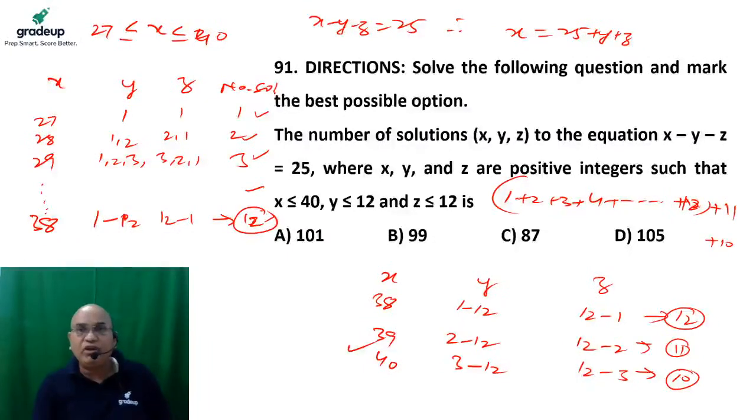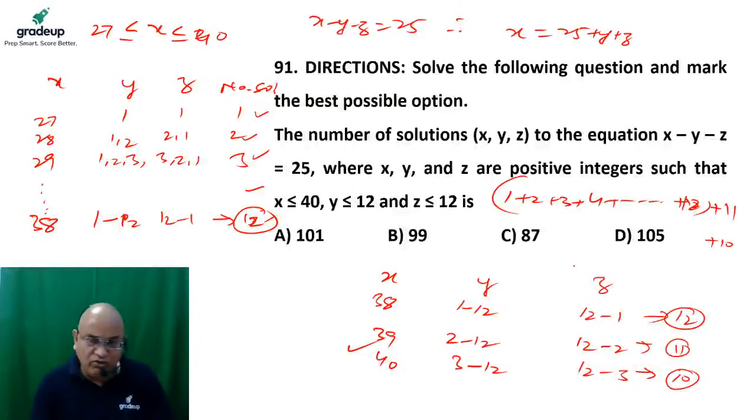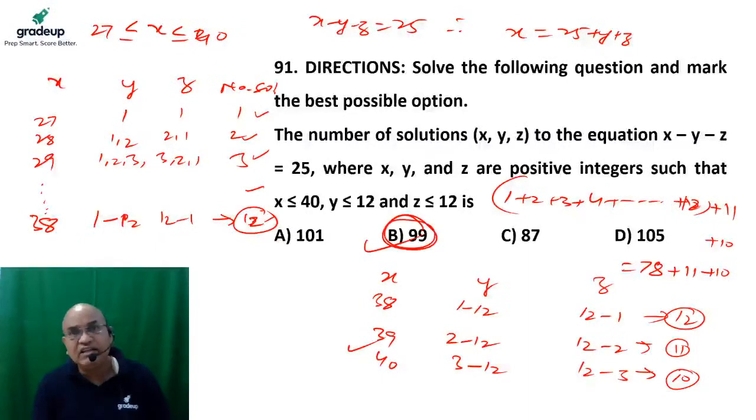The sum from 1 to 12 is how much? It is 78, and 11 plus 10 is 21. So the total number of solutions are 99. Then the right answer of this question is B. So 99 total possible solutions.